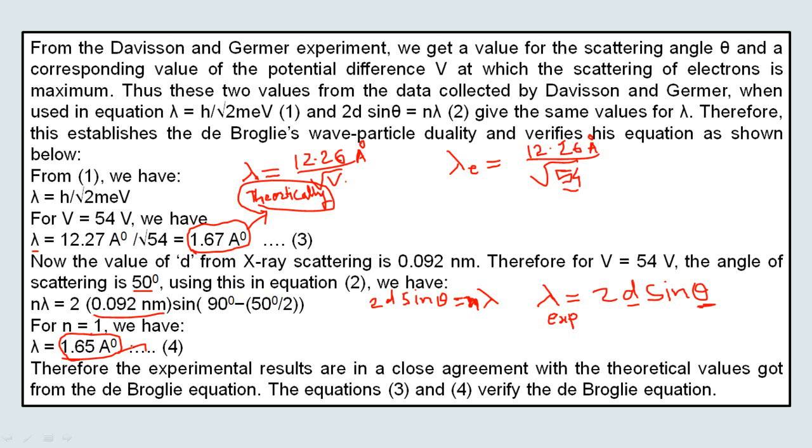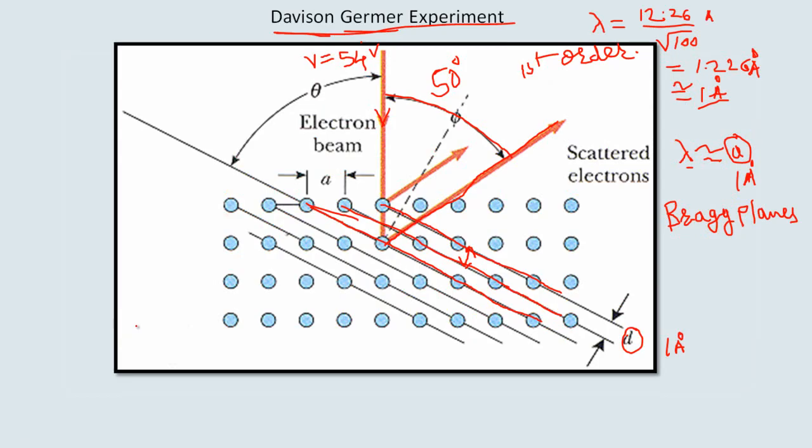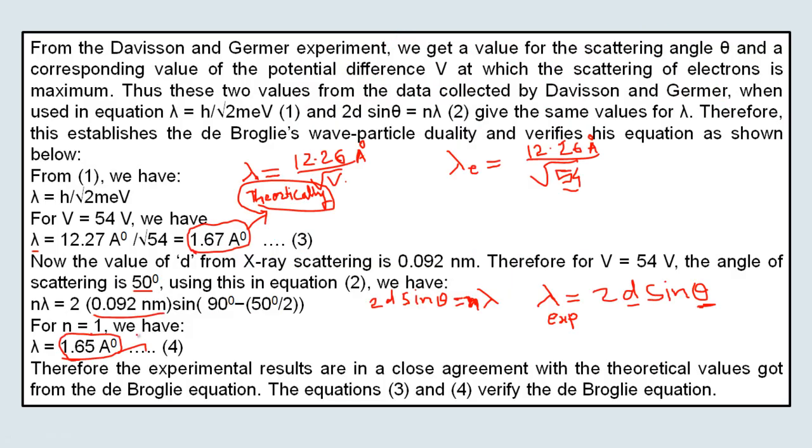Yes, sir. The theoretical value of the de Broglie wavelength, predicted by de Broglie, and the experimental value calculated by these two scientists, Davisson and Germer, are in very good match with each other. Therefore the Davisson-Germer experiment gives the experimental proof for the existence of de Broglie waves. Is it clear? Yes, sir.